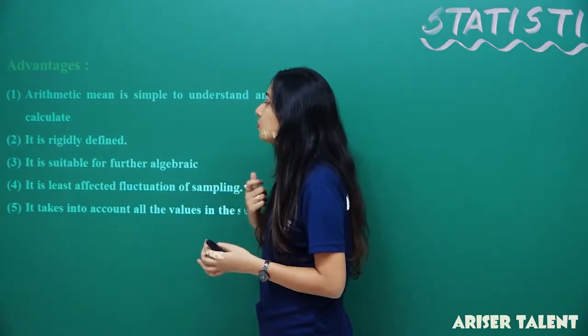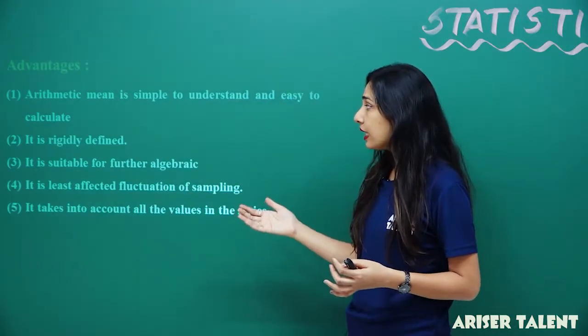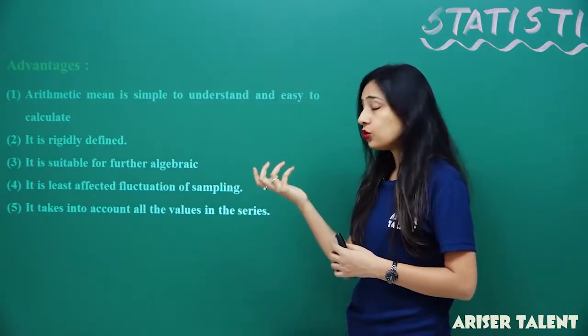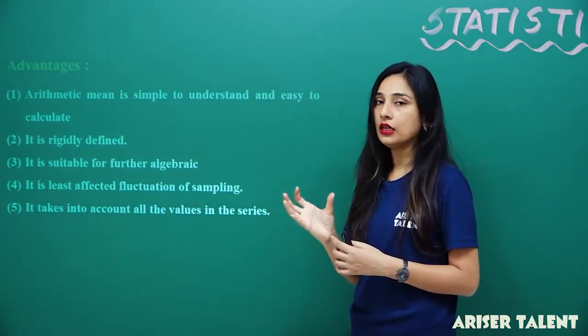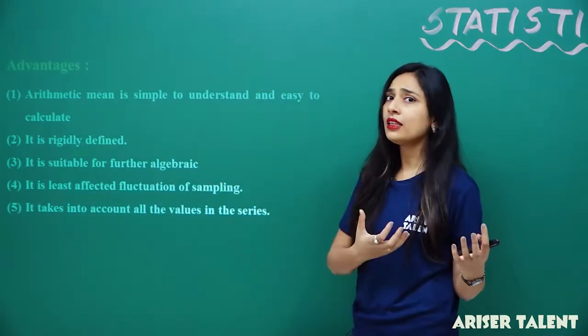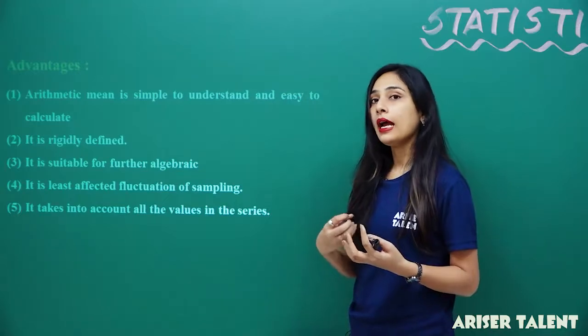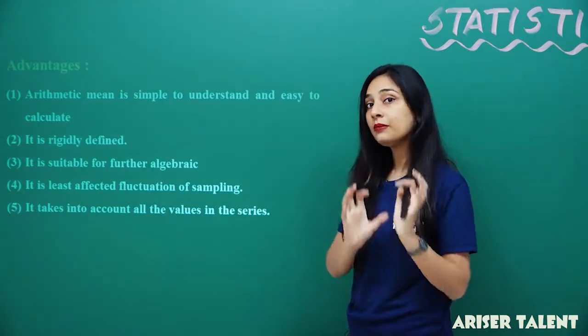Then the third one, suitable for further algebraic treatment. Why is it suitable? I have told you in the previous lecture about the properties, that if you have 4 or 5 or n observations, and you have calculated the mean of it.